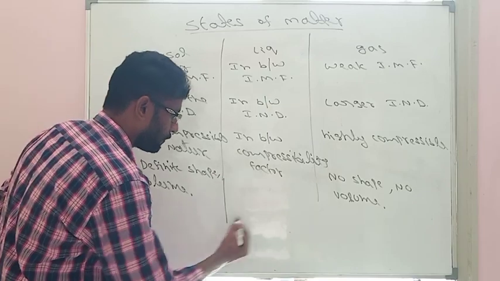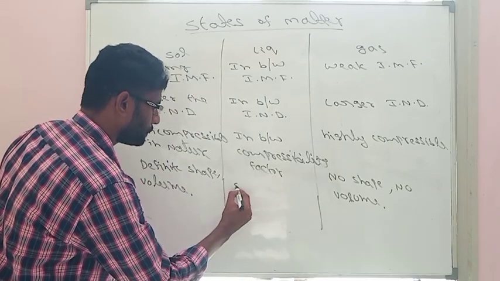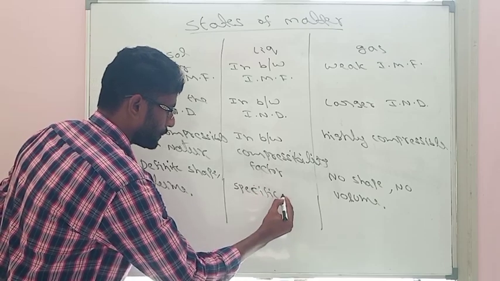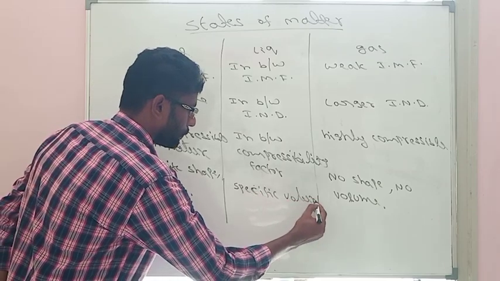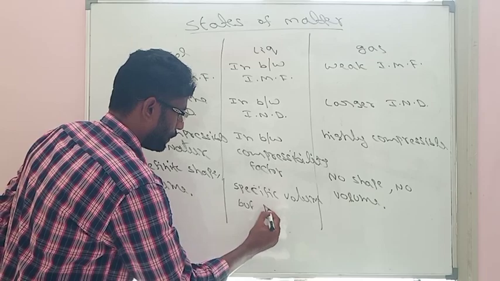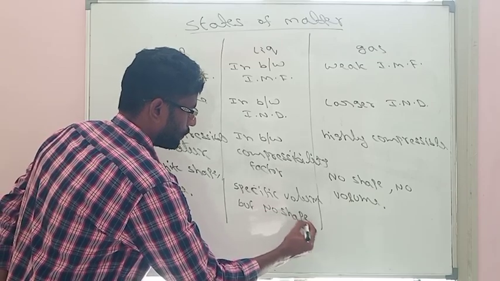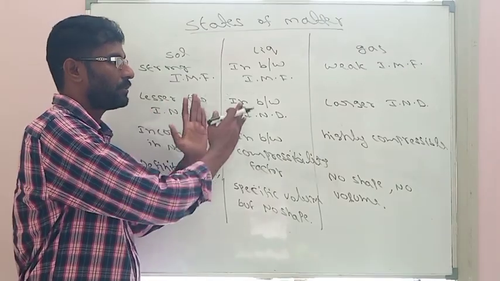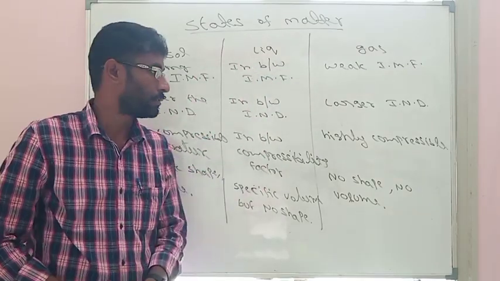But when we go to liquids, liquids exhibit specific volume but no shape. So these are the basic differences between solids, liquids and gases.